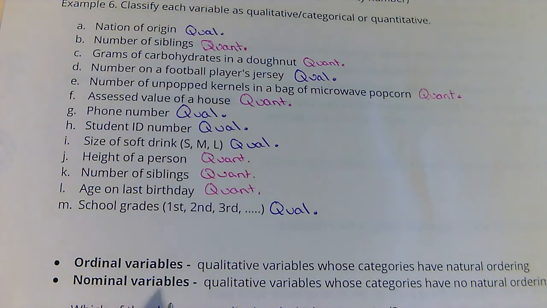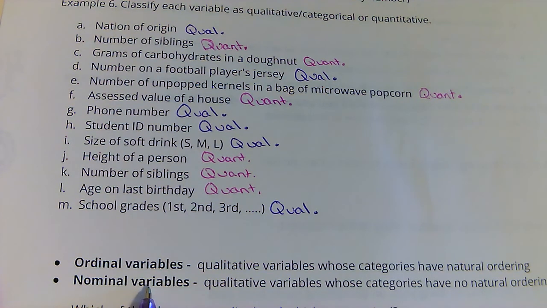Qualitative, I colored in purple. If they're ordinal, they have a natural order to them. Nominal just means it's a category. There's not really an order. It's just a name. So on each of the ones that was qualitative, I want to know if it's got an order to it or if it's just a name.